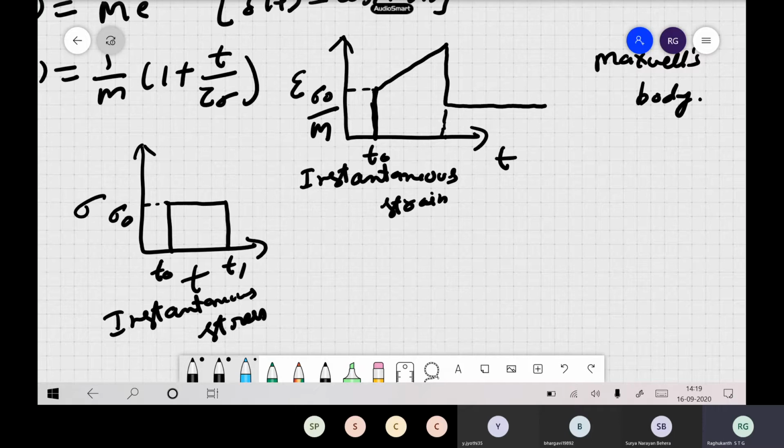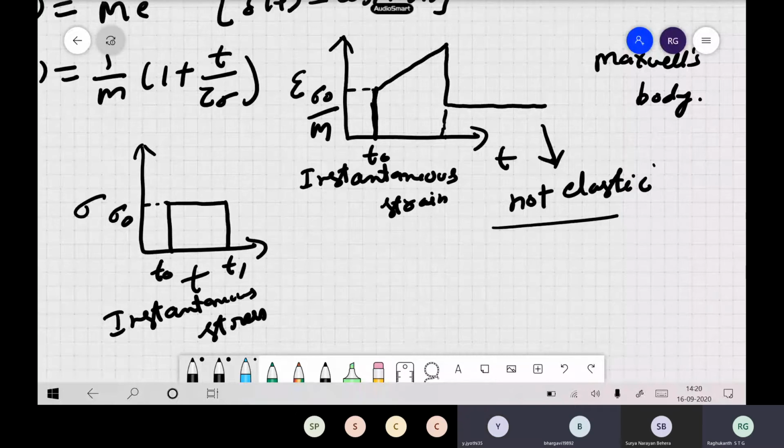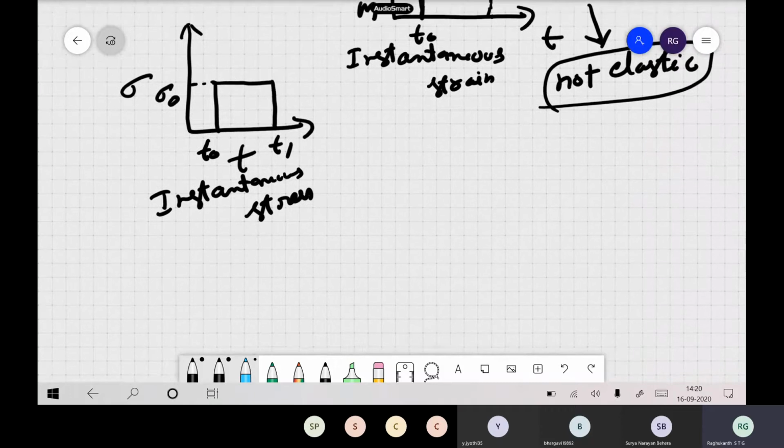So what does it tell you? Maxwell's body doesn't return to its equilibrium, its original position. Once you remove the load, if it comes back to the original position, what is that property? Elastic. So this is not elastic. Maxwell's body captures the instantaneous response, but it is not elastic. We discussed this in our last class also.